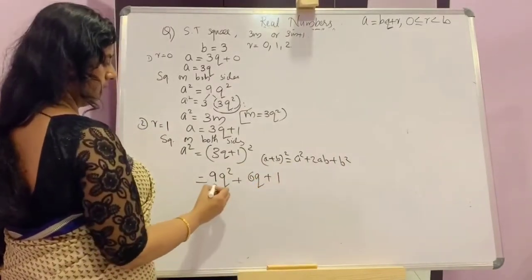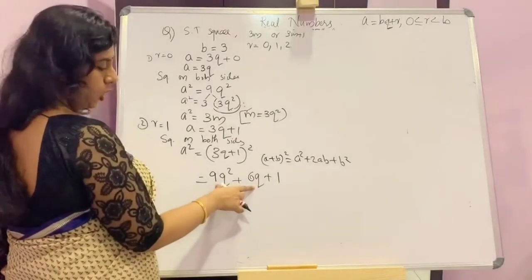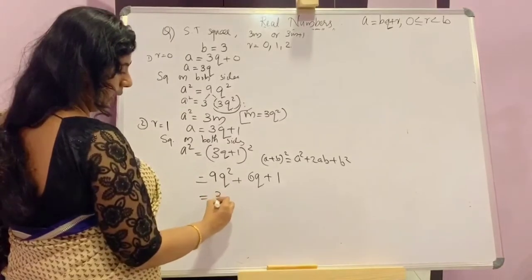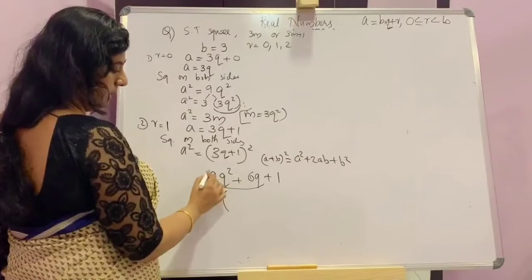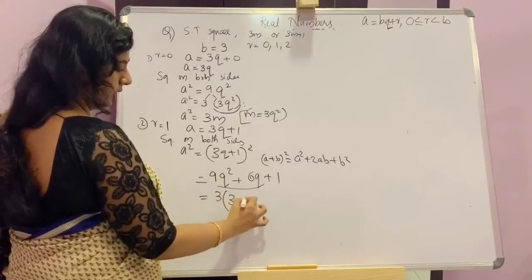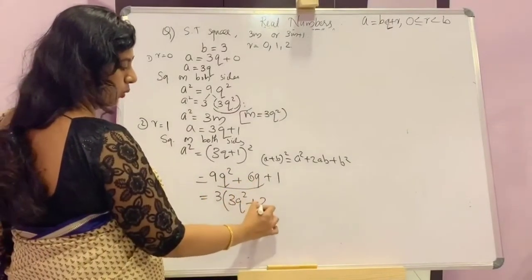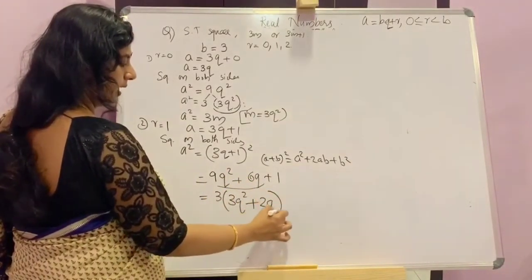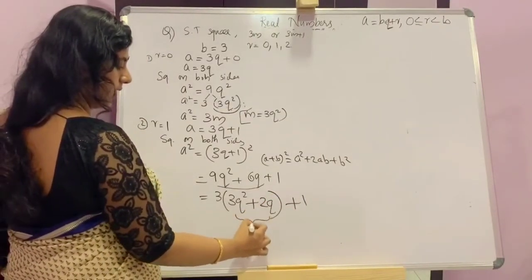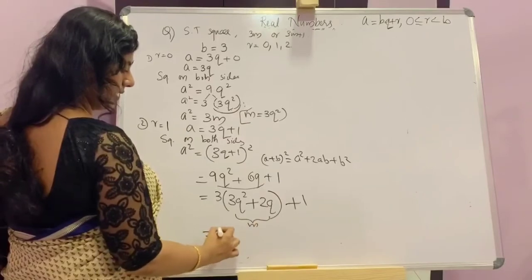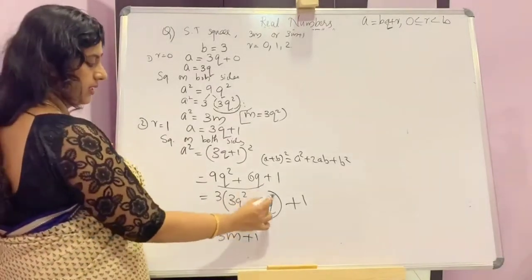Now from these two terms you can have 3 as a common factor. Taking 3 outside, balance is 3q square here, plus from here 3 is taken outside, balance is 2q, close the bracket, plus 1. Now if this is m, we can write it as 3m plus 1. Here consider this as m.